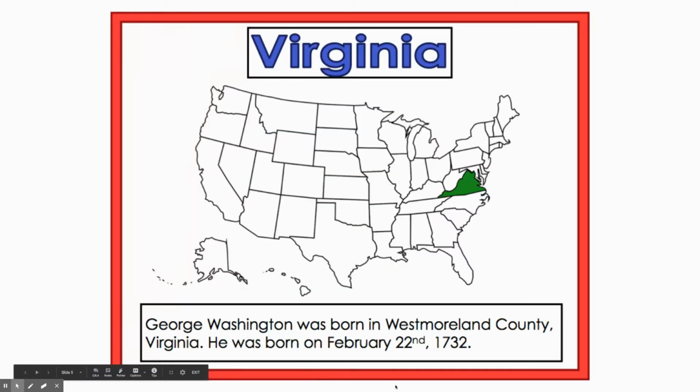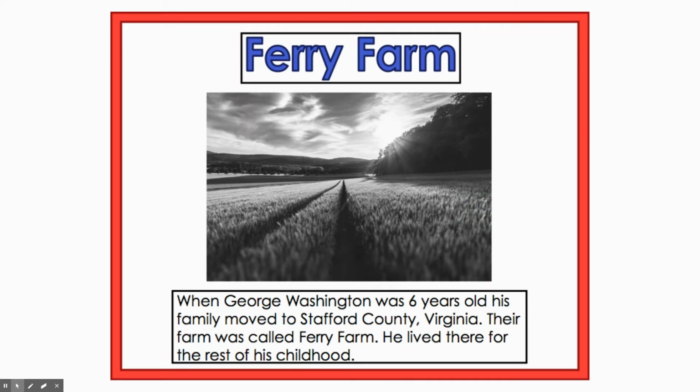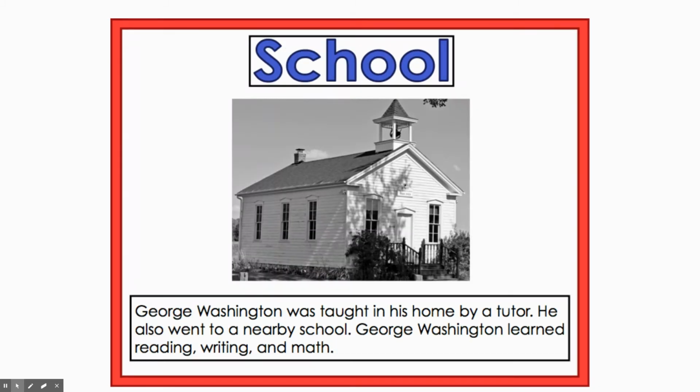George Washington was born in Westmoreland County, Virginia. He was born on February 22nd, 1732. When George Washington was 6 years old, his family moved to Stafford County, Virginia. Their farm was called Ferry Farm. He lived there for the rest of his childhood.